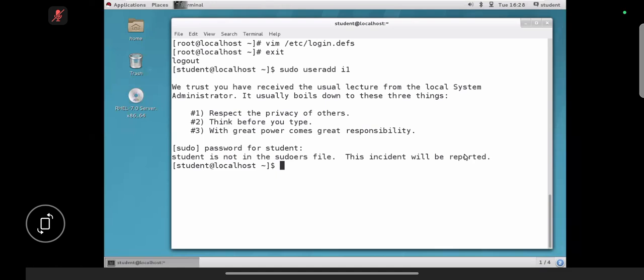So you people are my team. But you are a normal user. You are a junior administrator. You don't have the root permission. I hope you got it, guys. You don't have the root permissions.